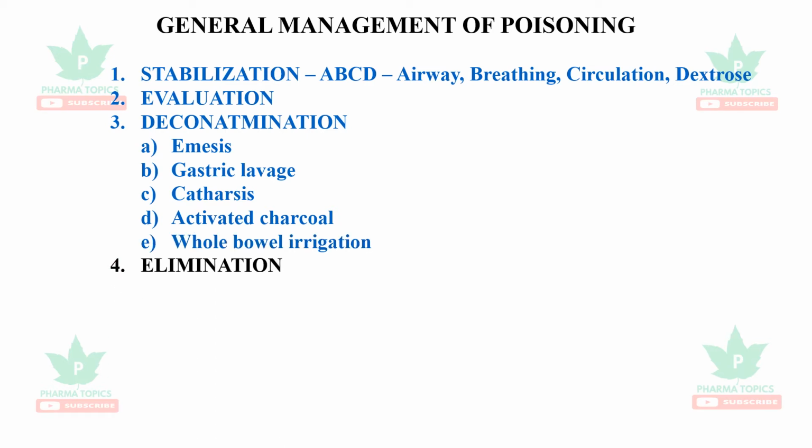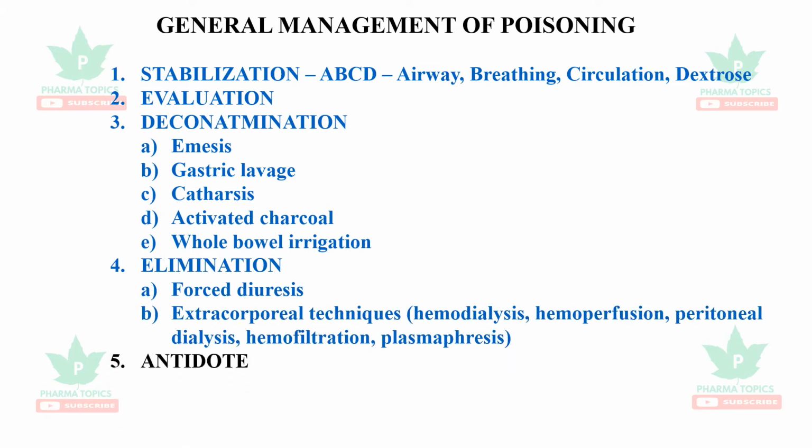And the next step is the elimination of the toxicant. Forced diuresis or extracorporeal techniques such as hemodialysis, plasmapheresis, or hemofiltration can be used. Antidotes could be used if specifically known which poison it is. Next is nursing and psychiatric care. For the outpatients it is most important because further they should not go for such attempts.